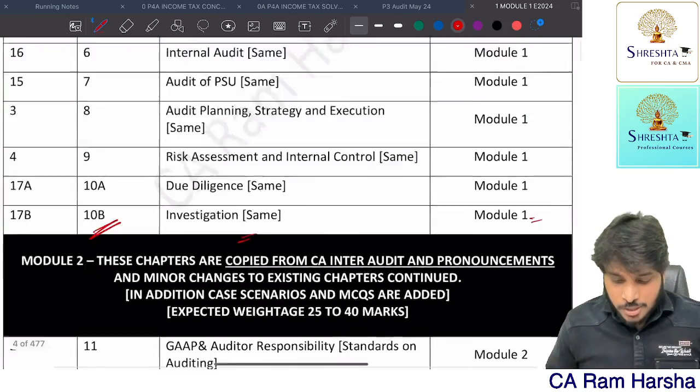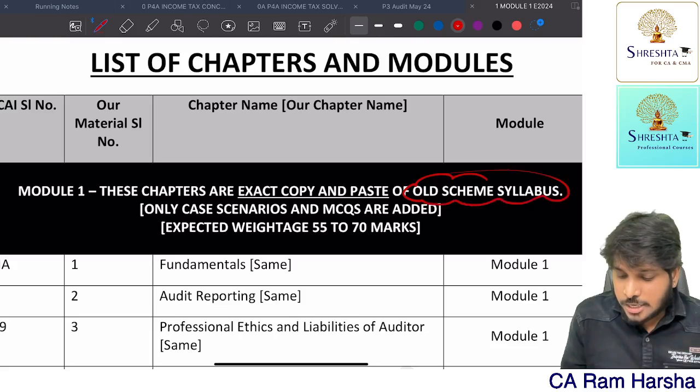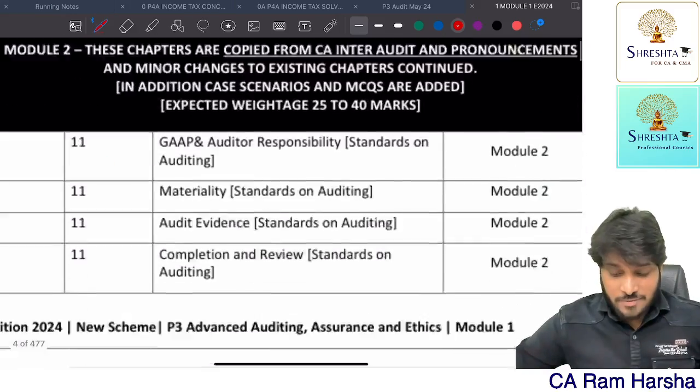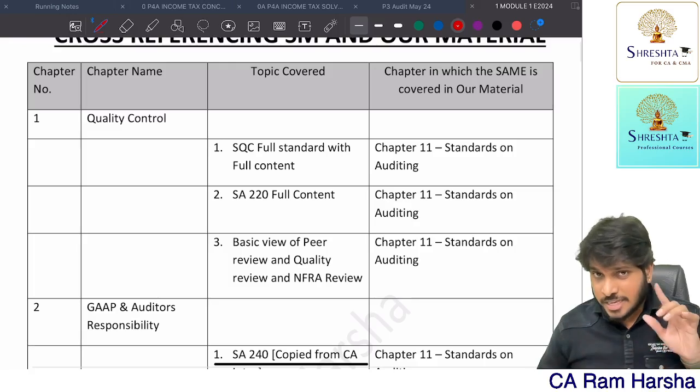Module 1 is copied from the old scheme syllabus. Exactly 100% of the content is the same. These chapters are an exact copy and paste from the old scheme. You can check, we have given a guidance document here also. So what is the first chapter in the ICAI book?